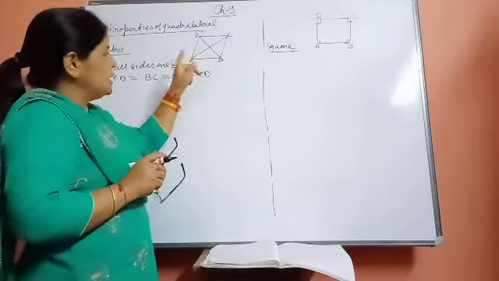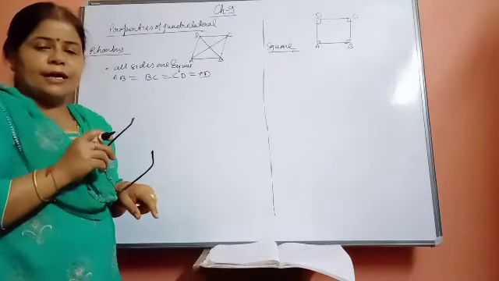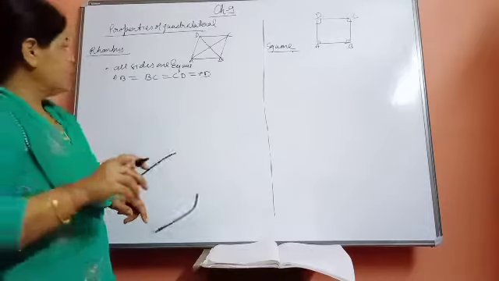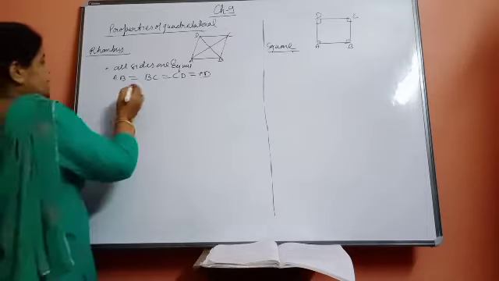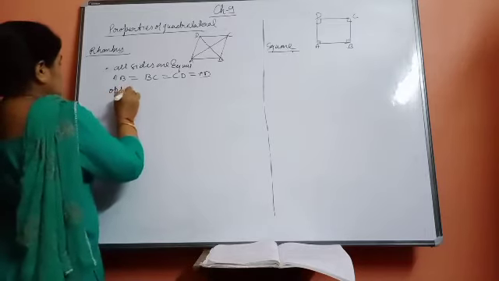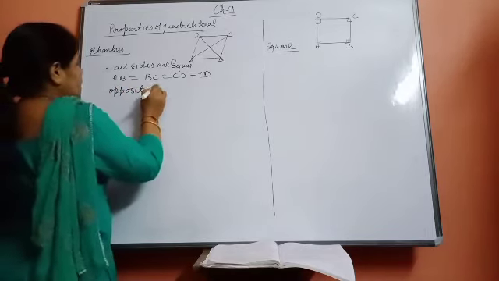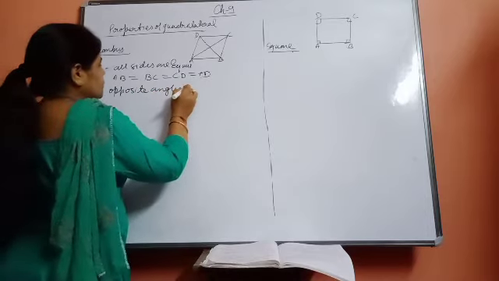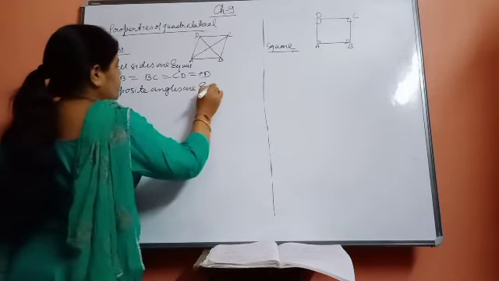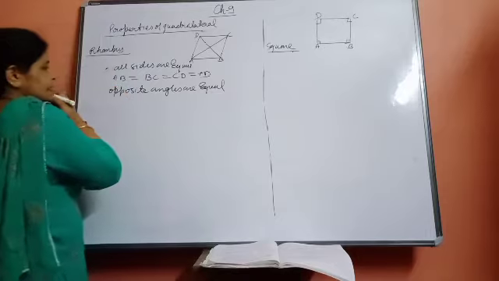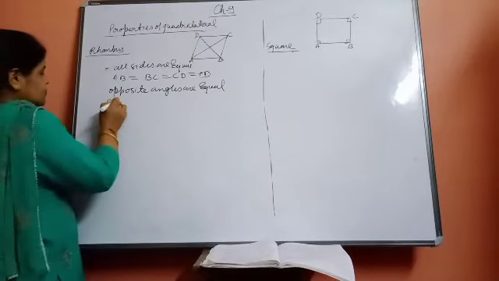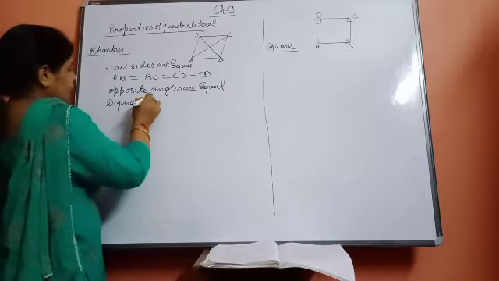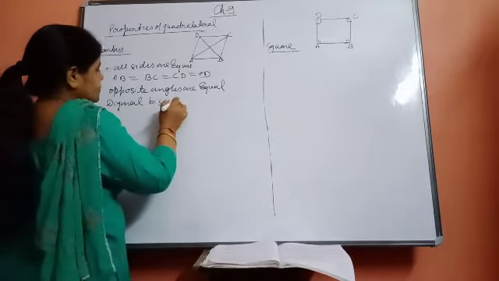It is satisfying the first property of the parallelogram. Then the second thing is opposite angles are equal. And the third one is diagonals bisect each other.